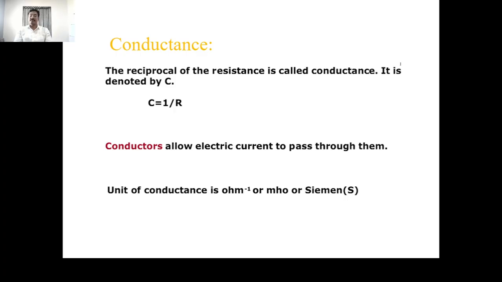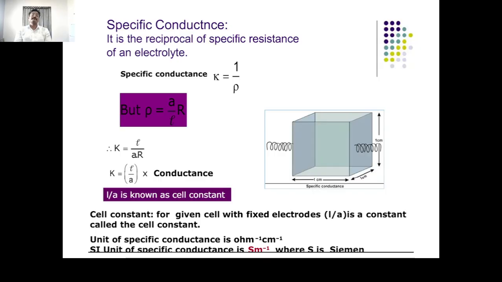In this case, the flow of electricity in any conductor is measured in conductance rather than its resistance. Conductance is the common practice to show for the solution, rather than the resistance. Then see here, what is meant by the specific conductance?